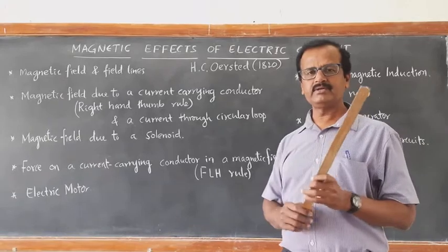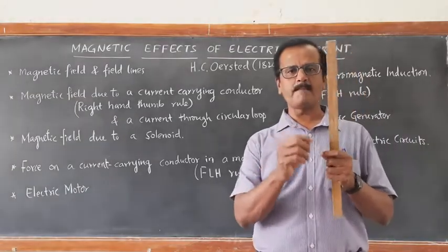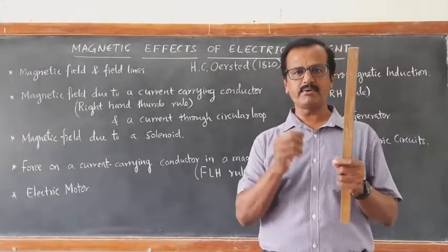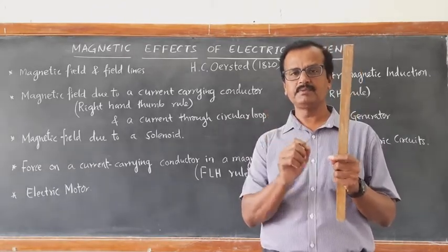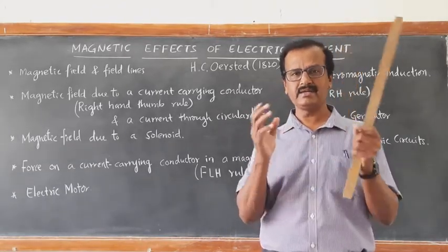Solenoid, you know, is a simple insulated copper wire wound around an iron rod. You must have done a simple activity in 8th class.